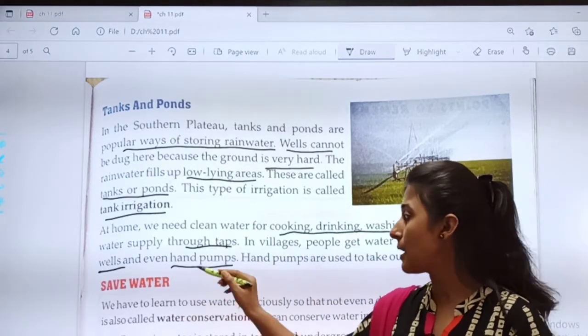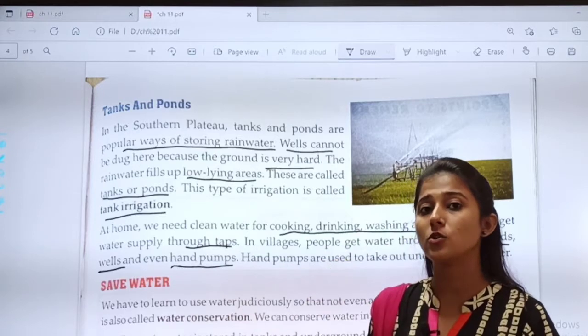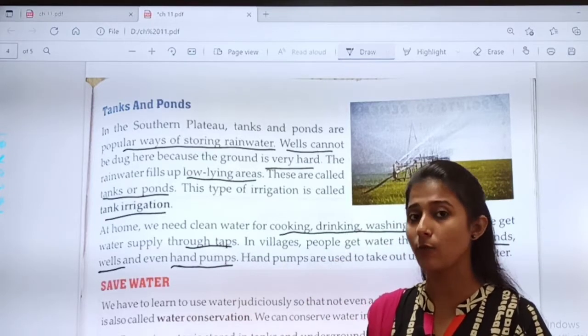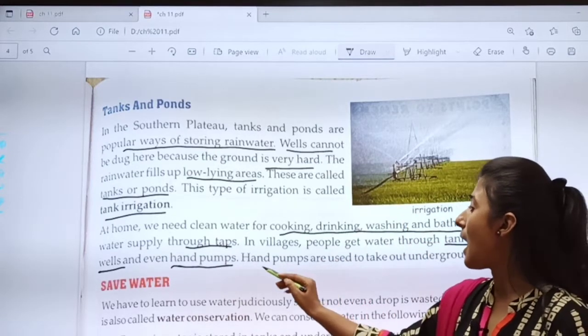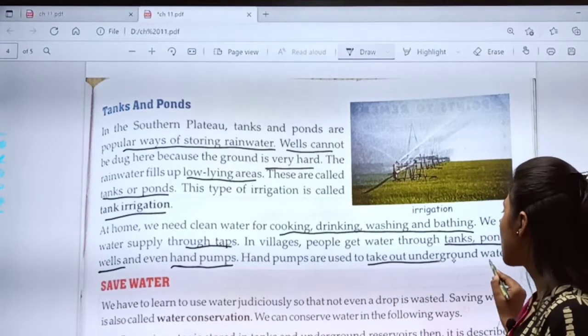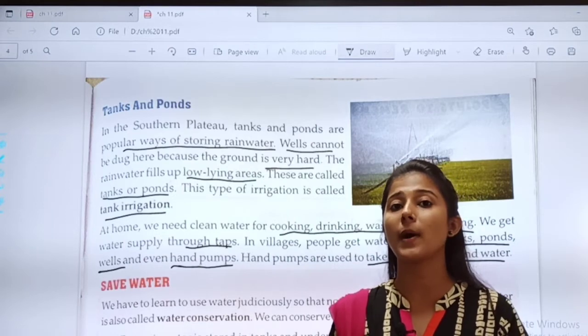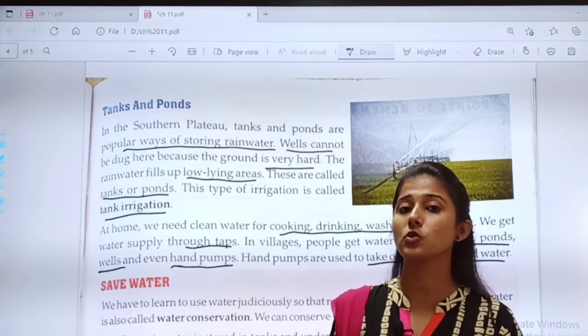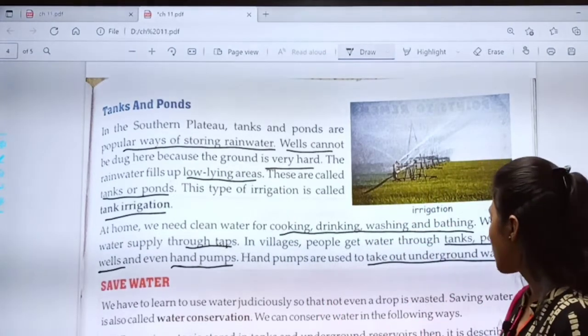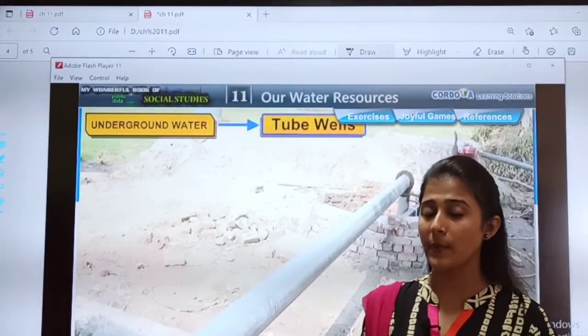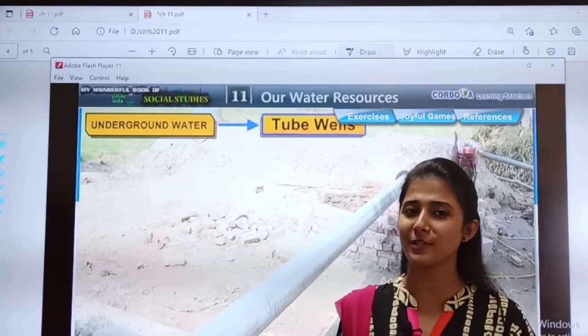Hand pump means, hand means our hand. So they have to work hard to get water through hand pumps. Hand pumps are used to take out underground water. Hand pumps क्यों use होते हैं? जो पानी underground है, to take out that water. So for the revision of this topic, I'll show you a short video.